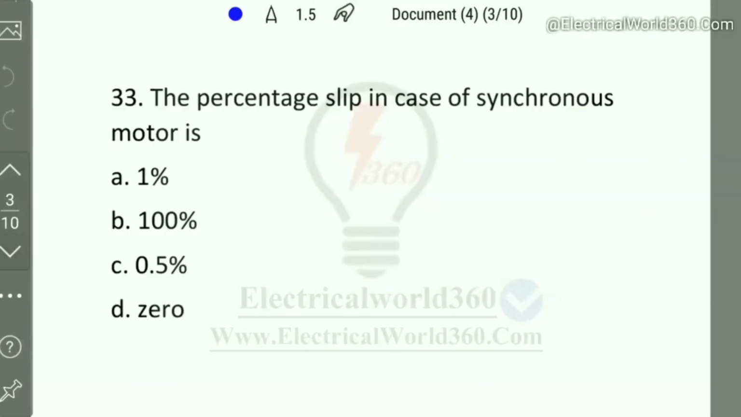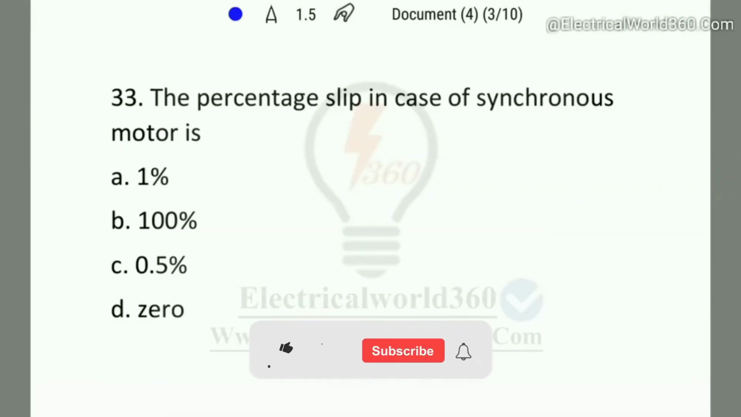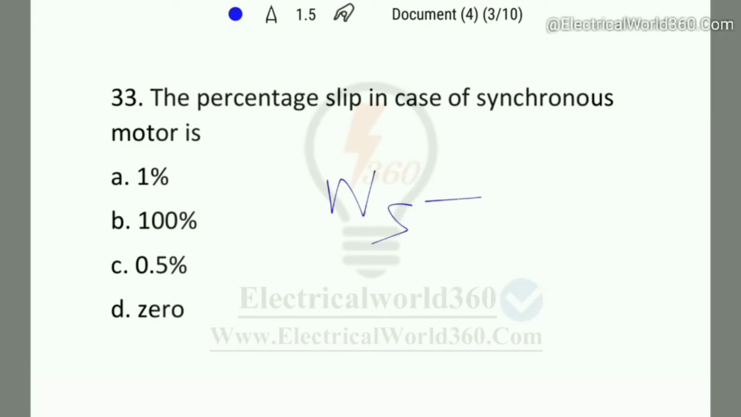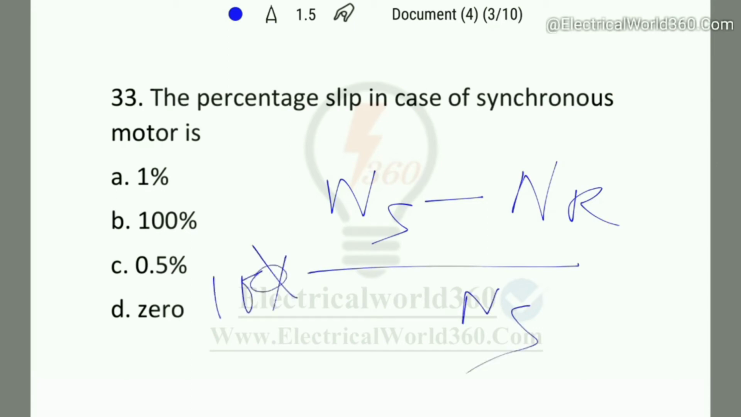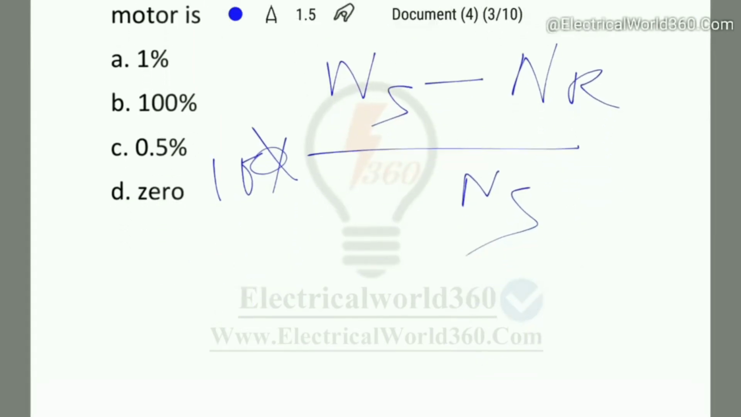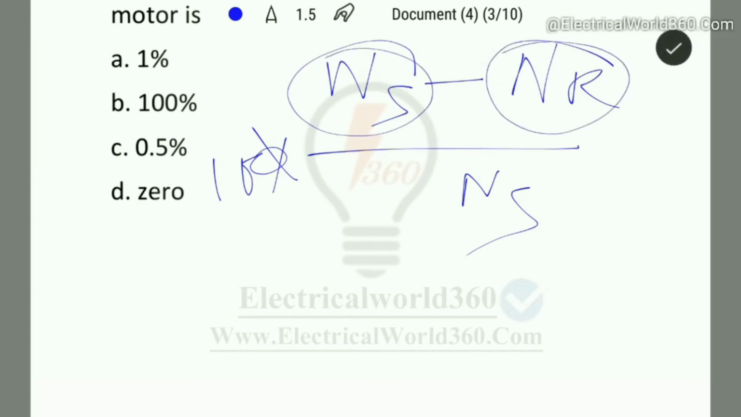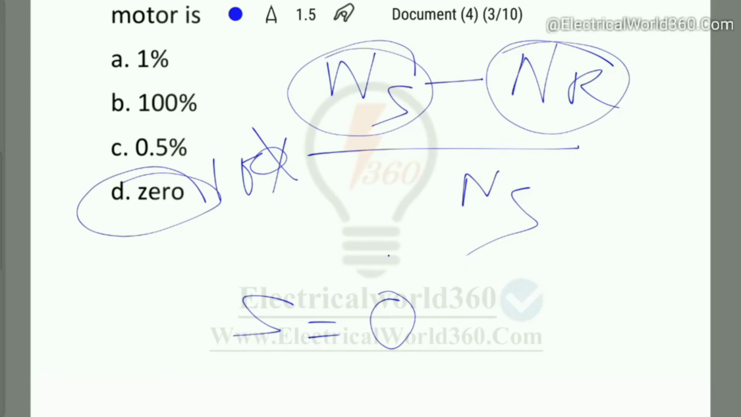Coming to the next question. The percentage slip in case of synchronous motor is 1%, 100%, 0.5% or 0%. As we know, percentage of slip of synchronous motor is (Ns minus Nr) by Ns into 100%. So as we know, in case of synchronous motor, Nr equals Ns. So the slip will be 0. So here option D will be the right answer. Coming to the next question.